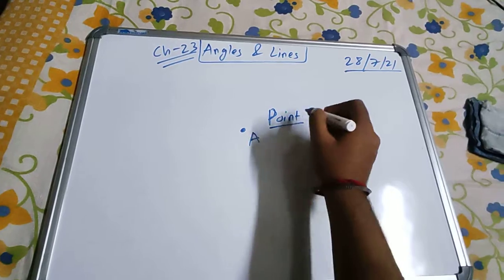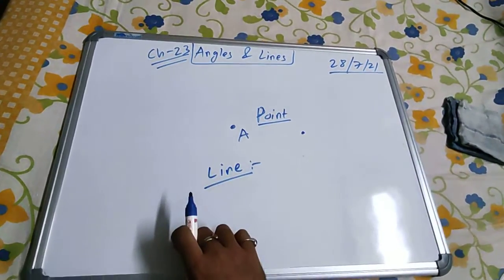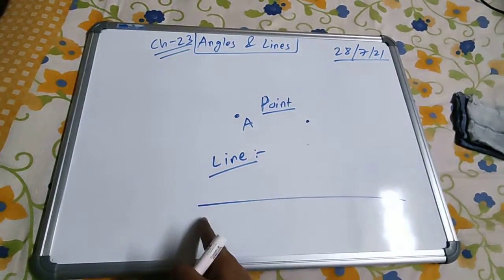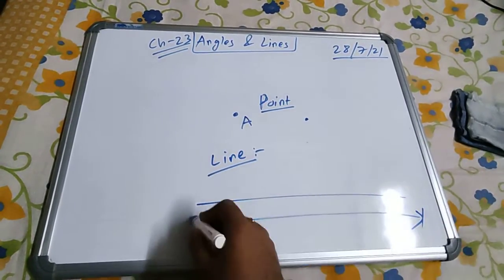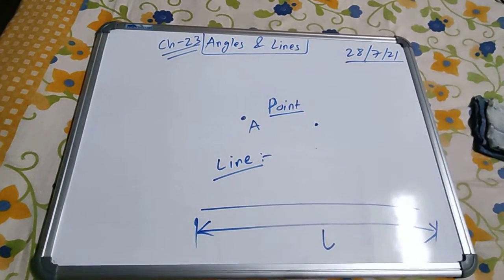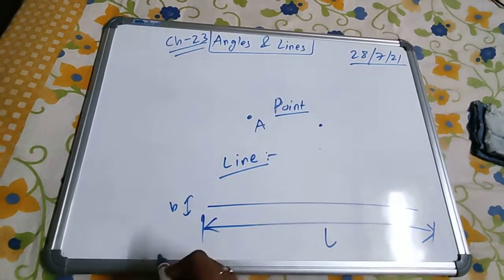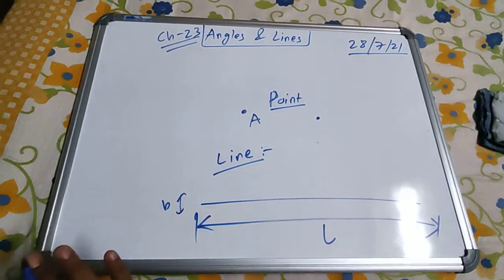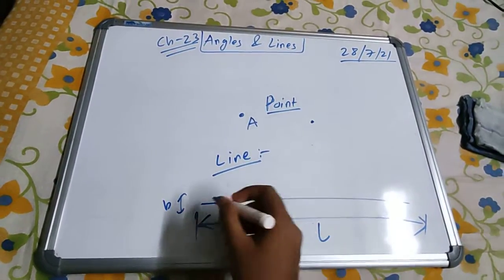Next comes the line. What is a line? A line has a length but no breadth. See, this is a line. Now it has a length, from here to here, how long the line is. But does it have any breadth? Very thin breadth, almost negligible. It extends in both directions indefinitely.